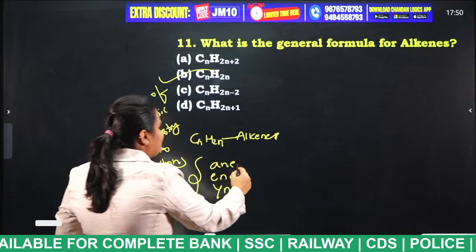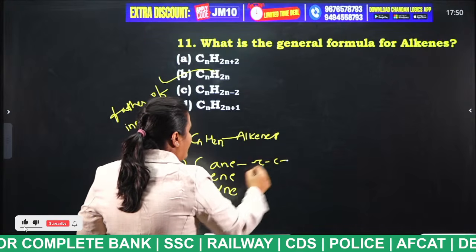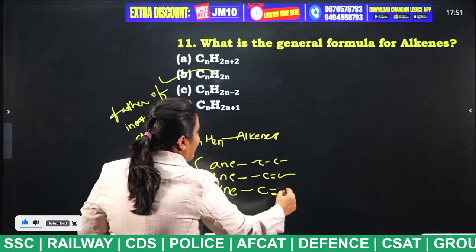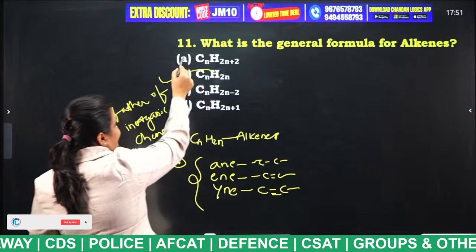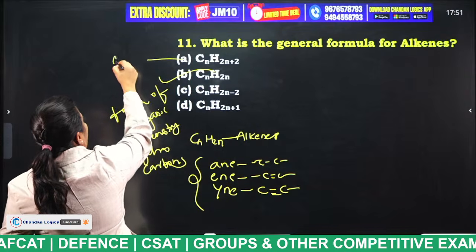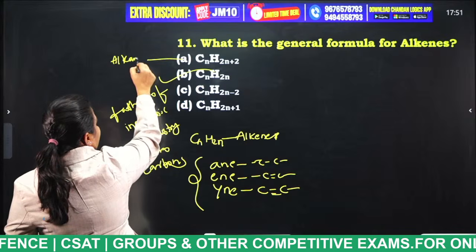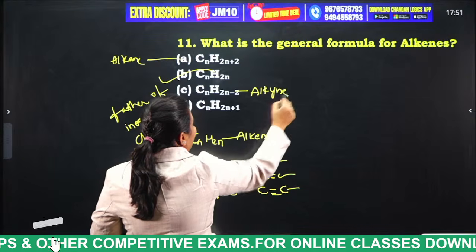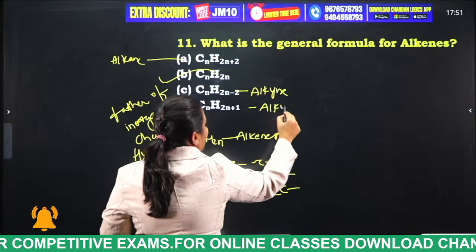Ane means what, students? Single bond of carbon. Ene means double bond of carbon. Ine means triple bond of carbon. And this is the formula for what, students? Like alkane, this is the formula for alkyne. And this is the formula for alkene. Okay?